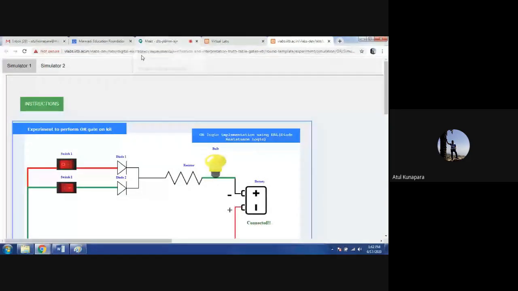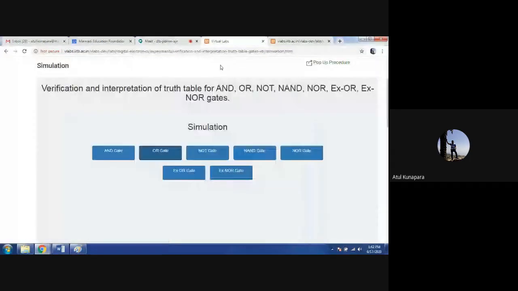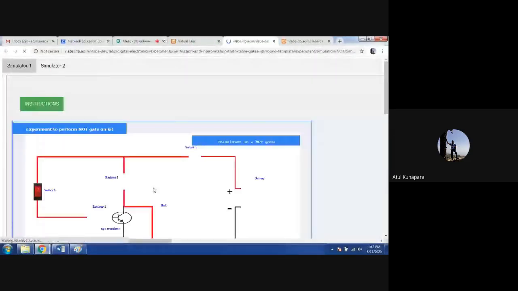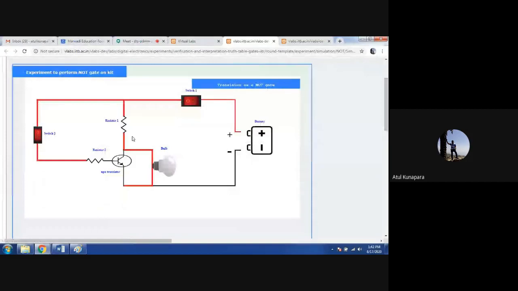Now similar to this, let us go to the NOT gate. In that also you have a logic circuit here like this, using resistor and transistor. Double click on the battery, so it will be connected. Switch on the first switch, so it will power up your circuit.